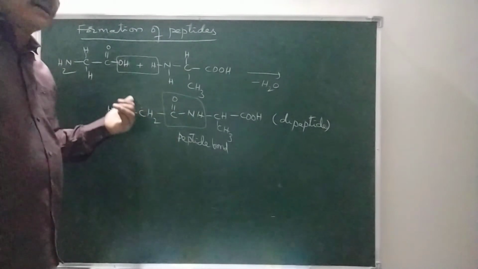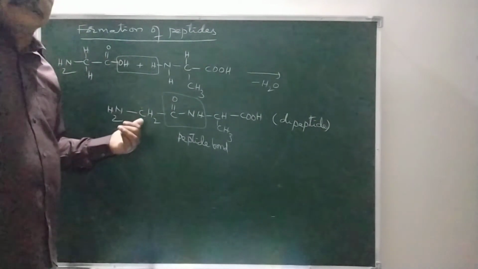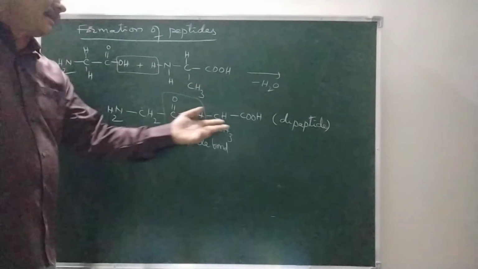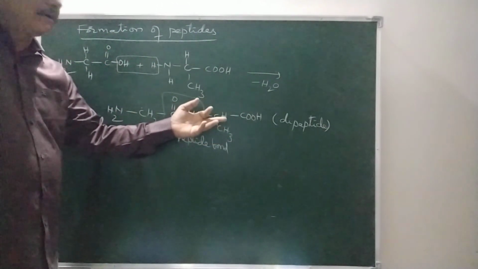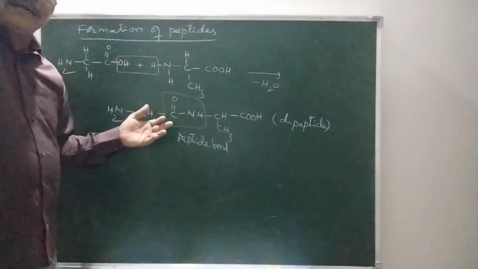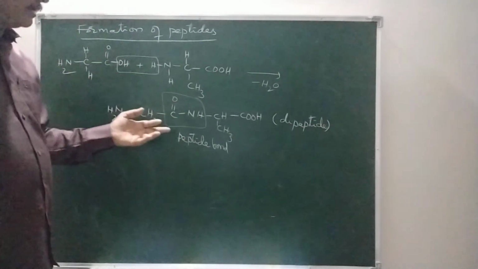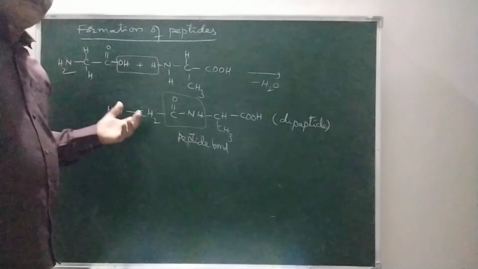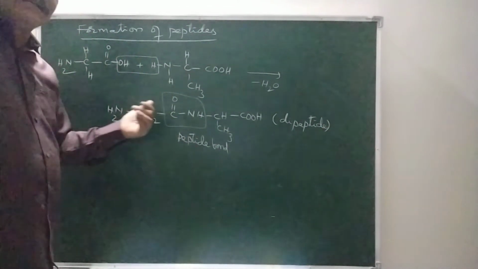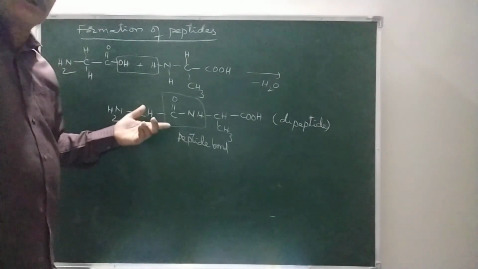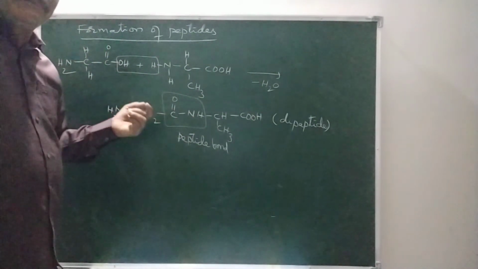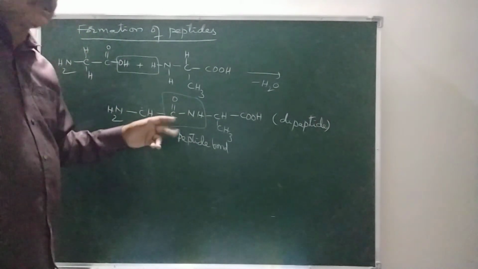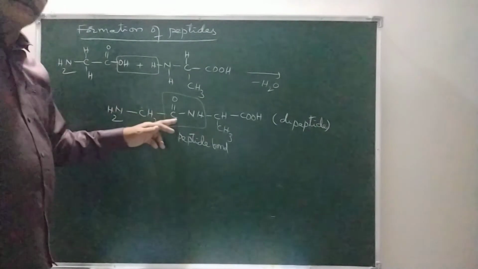Why is it called dipeptide? It is formed by the combination of two amino acids, here glycine and alanine. So if two or more amino acids combine together by peptide bond, then they are called peptides. If three amino acids undergo condensation, then it is called tripeptide. In tripeptide, how many peptide bonds are present? Two peptide bonds. In dipeptide, one.